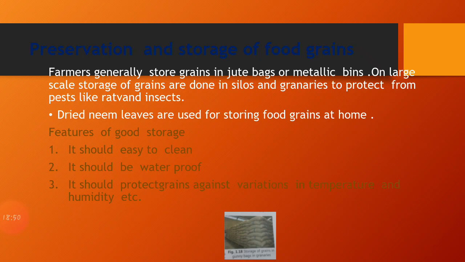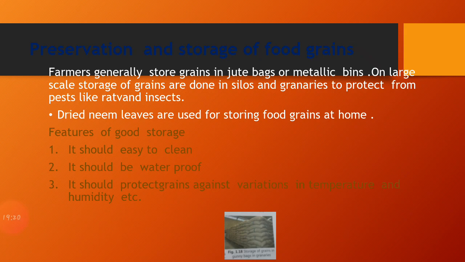The farmers generally store the grains in jute bags or metallic bins. Large scale storage is also done, and it is mainly done in silos and granaries in order to protect from pests, rats and insects. Now at home also, the storing of food grains is done, and dried leaves are mainly used for storing the food grains at home.